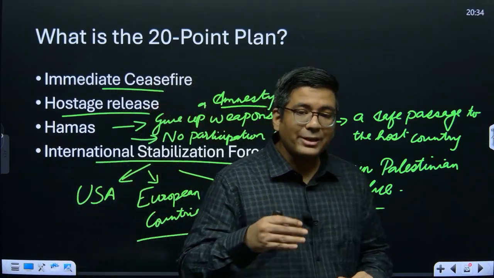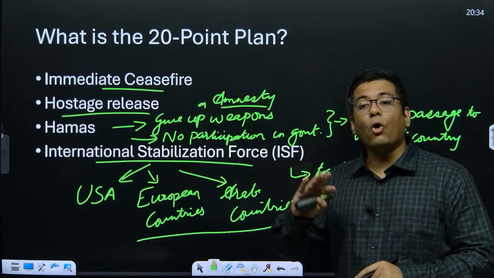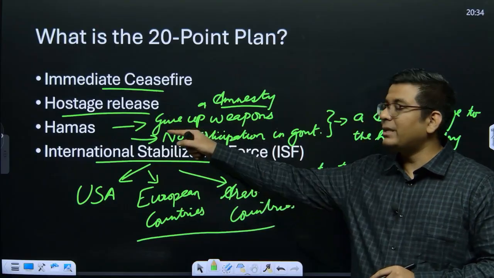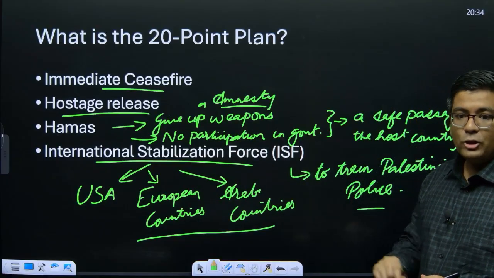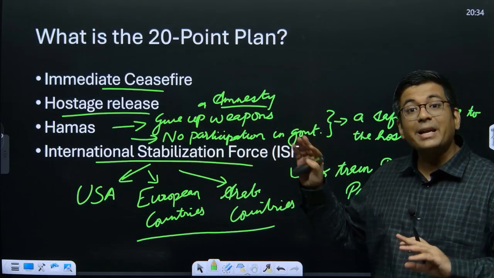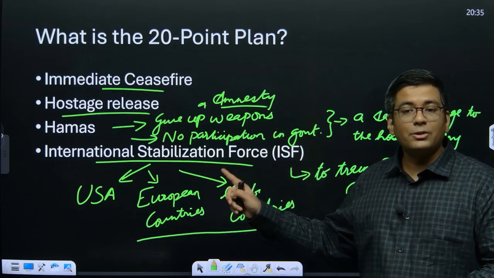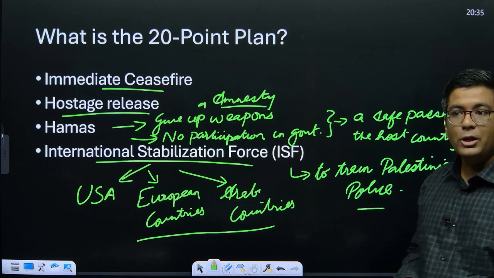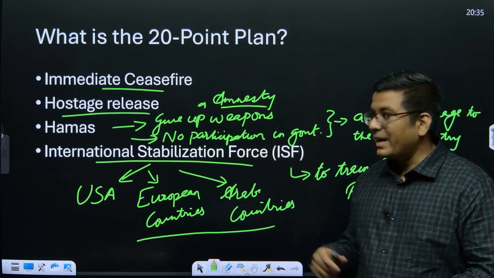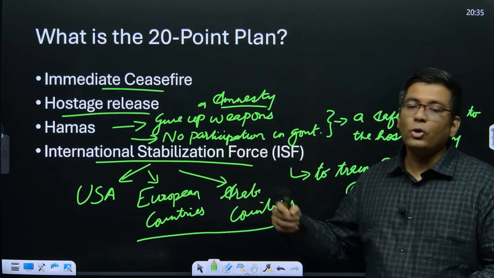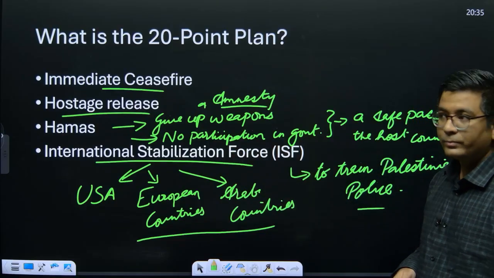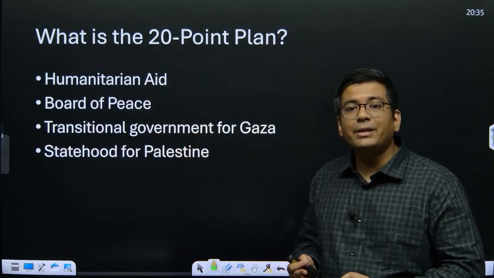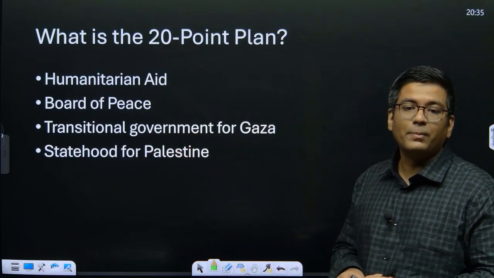The international stabilization force will be deployed in all those regions where it has been confirmed that there is no presence of Hamas. So as soon as Hamas agrees to it, and even if it disagrees, in all those regions which do not have any Hamas presence, these security forces are going to provide security. And if Hamas completely gives up, then this is going to replace the entire Israeli defense forces. Now, humanitarian aid and reconstruction activities are to begin immediately as soon as this particular plan is agreed to.